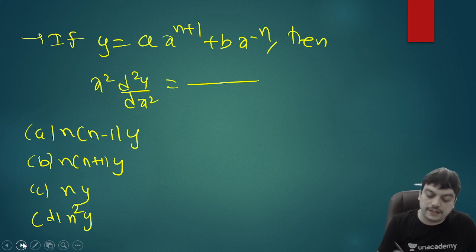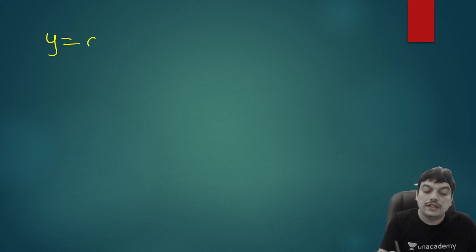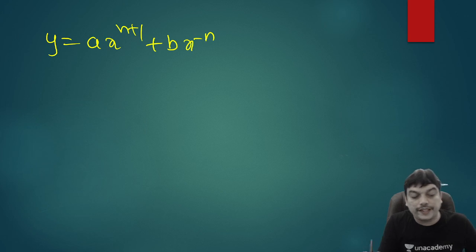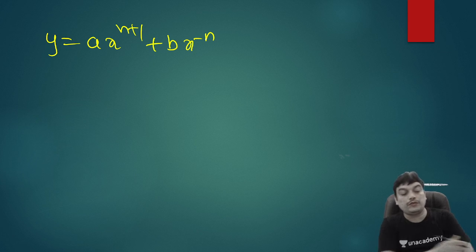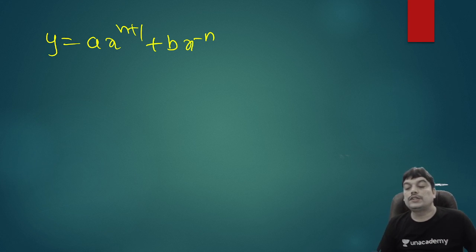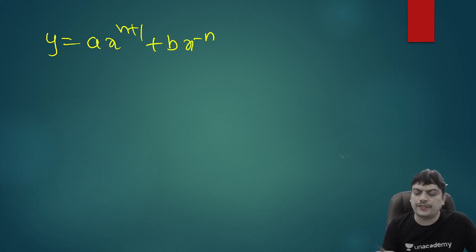So let us start with y equal to ax power n plus 1 plus bx power minus n. This is given. You wanted to find the result in terms of second derivative. That is, you wanted to find x square into y2. So just like previous questions, you can start differentiating directly.